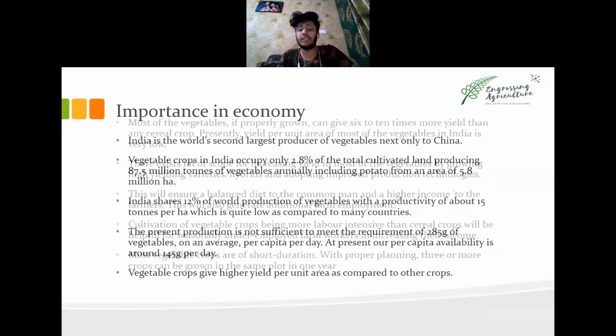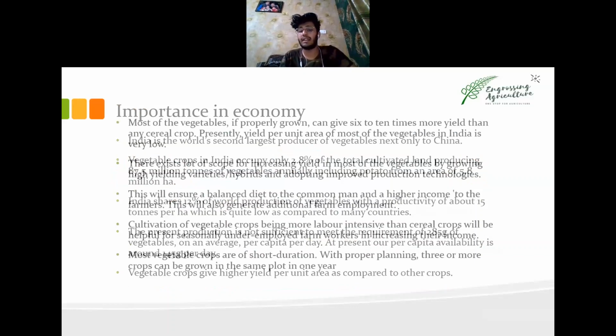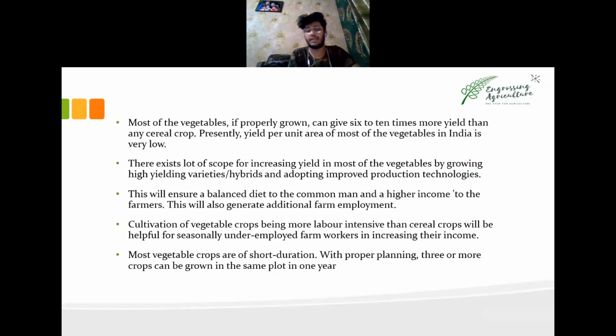Next, most vegetables, properly grown, can give 6 to 8 times the yield of any cereal crop. As I just said, vegetable crops are more powerful in giving income and returns to the farmer as compared to cereal crops. If vegetables are cultivated by the farmer, he will earn more, as the yield is more. And if the yield is more, there is self-sufficiency for the country.